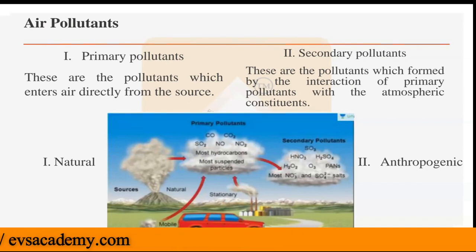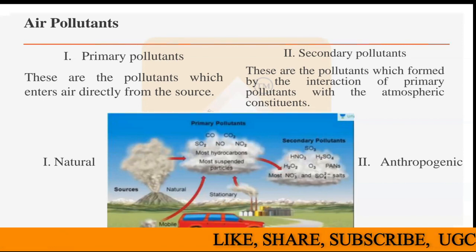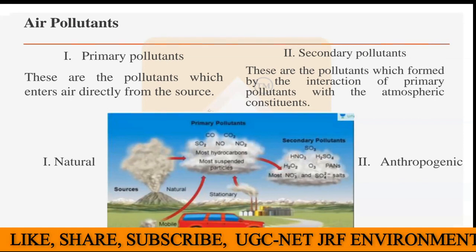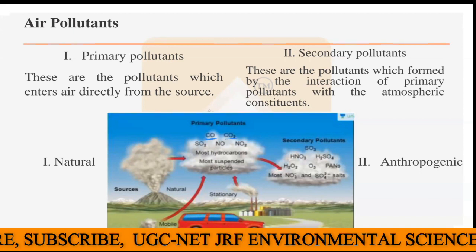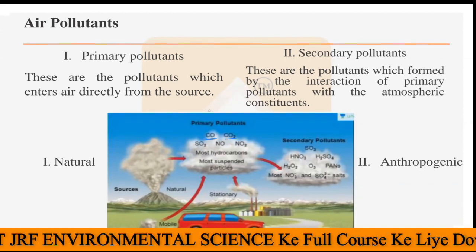What are the pollutants under the primary pollutants category? These are carbon monoxide, CO. Then we have CO2, sometimes directly emitted by vehicles, factories or industries. Sulfur dioxide is a primary pollutant.